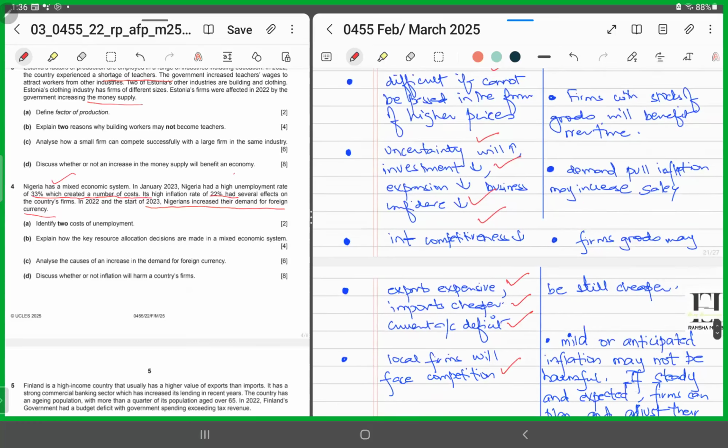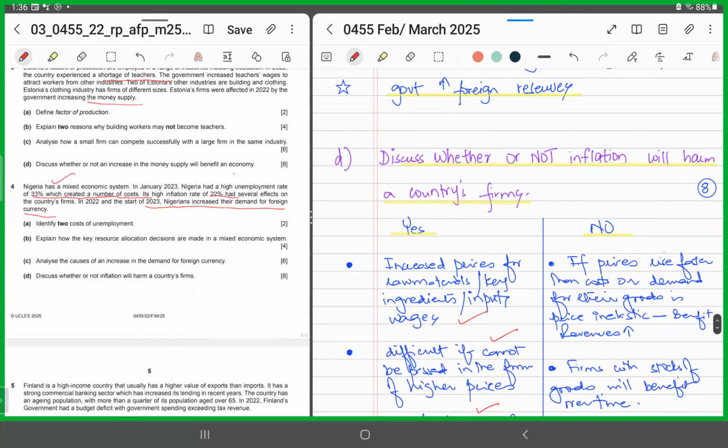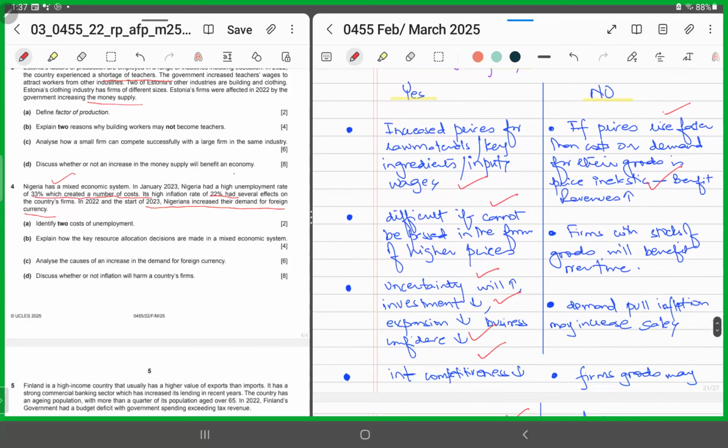It would also be that local firms would be facing competition from imported products. However, you could say that no, if prices rise faster than costs, or demand for their goods is price inelastic, then inflation would not be harmful, but beneficial because it will cause revenues to increase. Then you could say if firms have stocks of goods already in hand, it might not cause demand pull inflation. Rather, it would be beneficial for them because they'll be enjoying more profits.